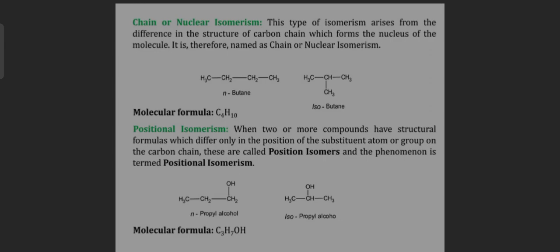Now, positional isomerism. When two or more compounds have structural formulas which differ only in the position of the substituent atoms or groups on the carbon chain, these are called position isomers, and the phenomenon is termed positional isomerism. For example, n-propyl alcohol and isopropyl alcohol, CH3-CH(OH)-CH3. Molecular formula is C3H7OH.